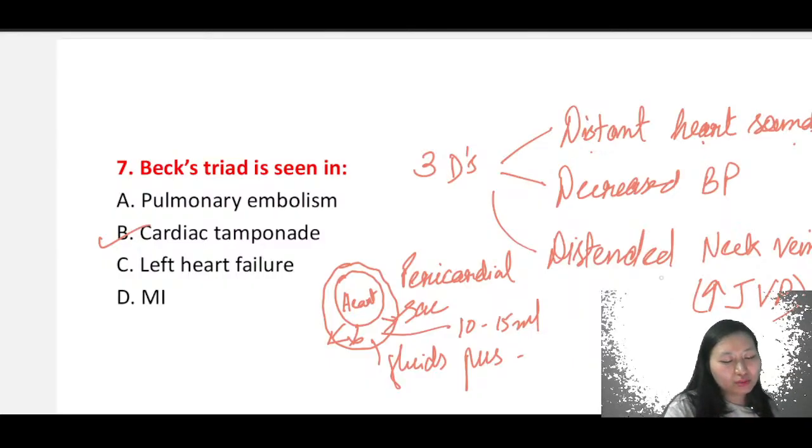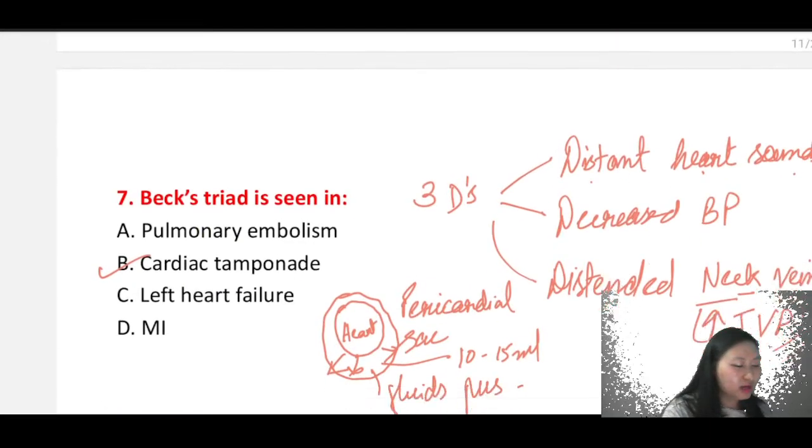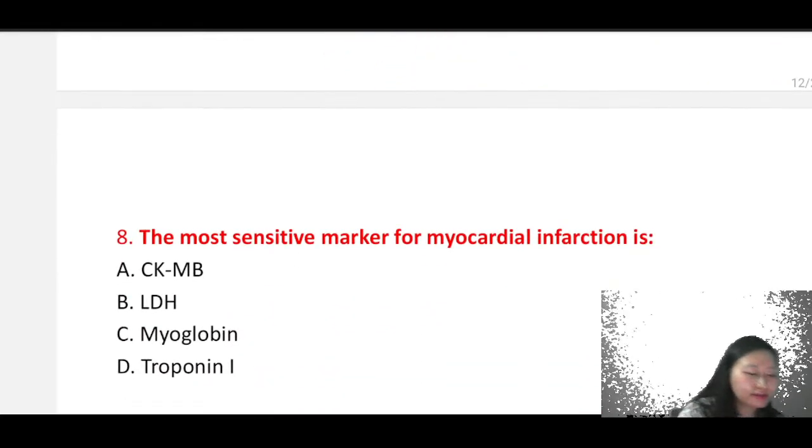Because of this, we will have distended neck veins. The neck veins will start dilating, right? So Beck's triad is seen in cardiac tamponade.